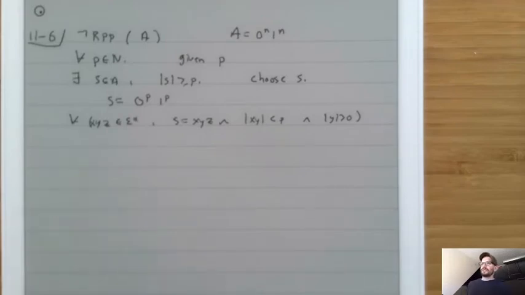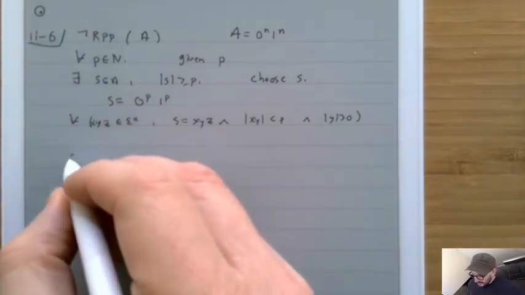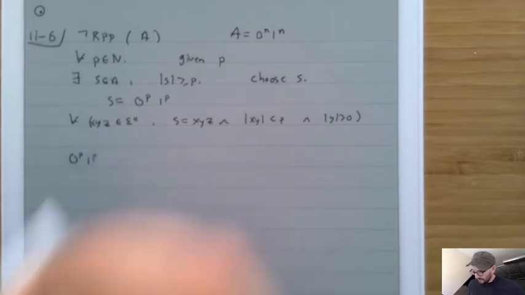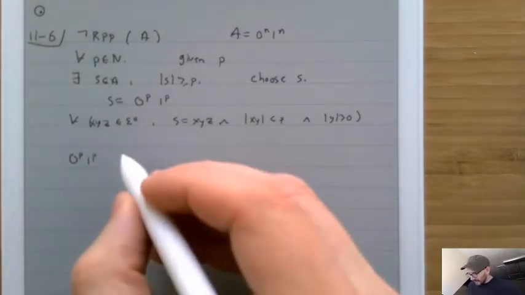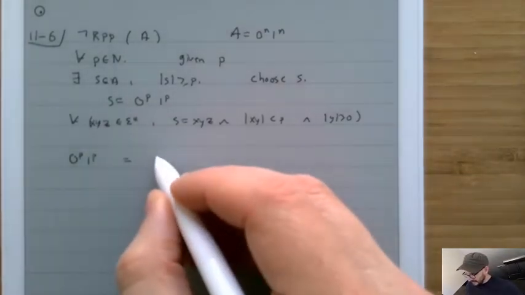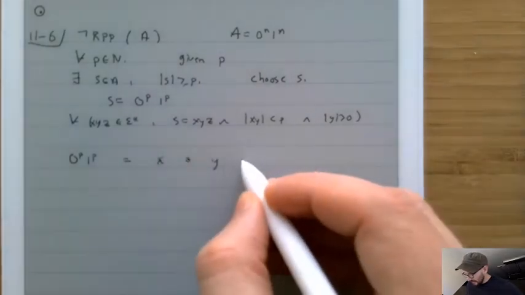So what's the right way to think about this? Whenever we have a situation like this, where we have some large number of possibilities, we want to break down what the options are. So we know that our string was 0^p 1^p, and it's been divided up into three pieces, x, y, and z.